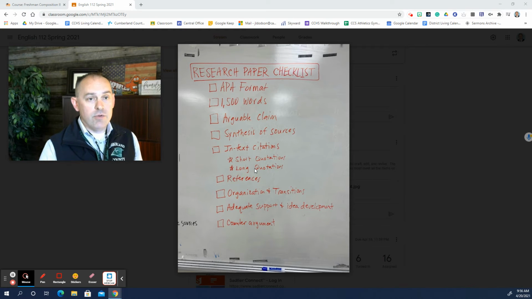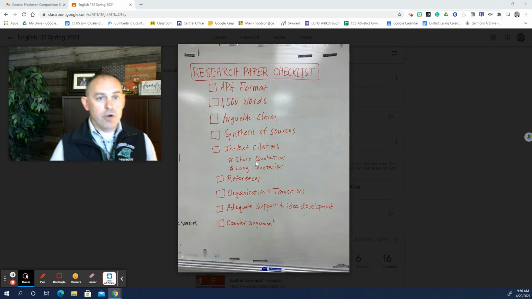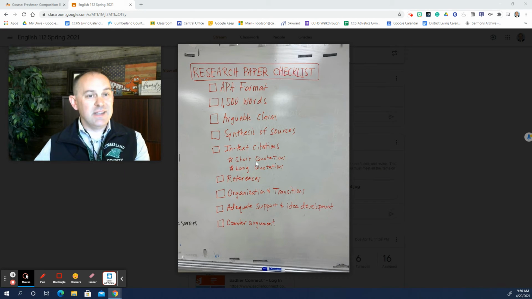So for a long quotation, for example, it's in a block quote with no quotation marks. So you omit the quotation marks on a long quotation, and then the parenthetical citation goes after the period, which is the exact opposite of a short quotation. A short quotation is 40 or fewer words. It's enclosed in quotation marks, and the parenthetical citation comes inside the period or the end punctuation mark for that.